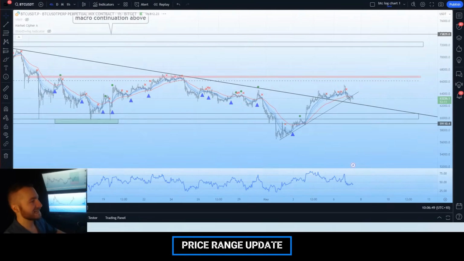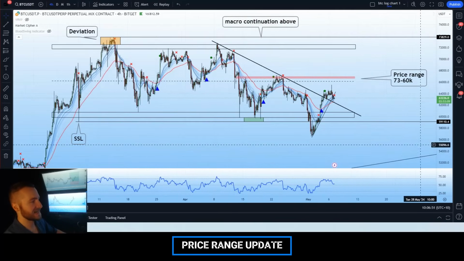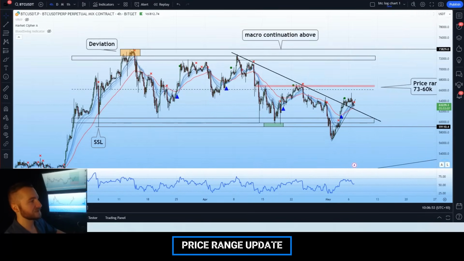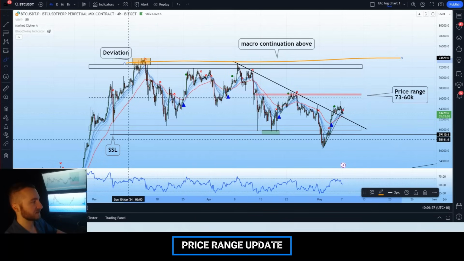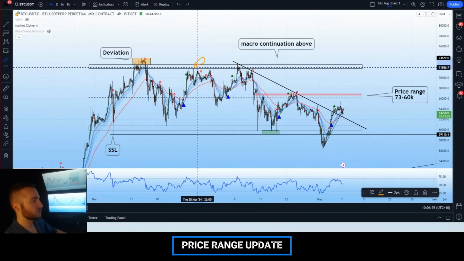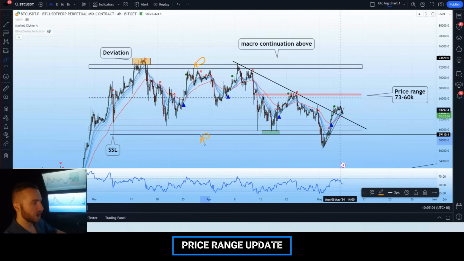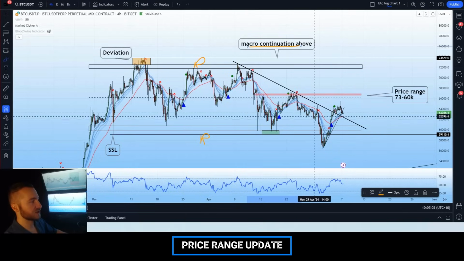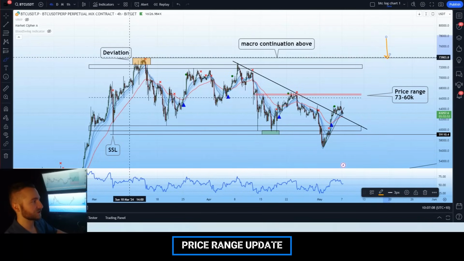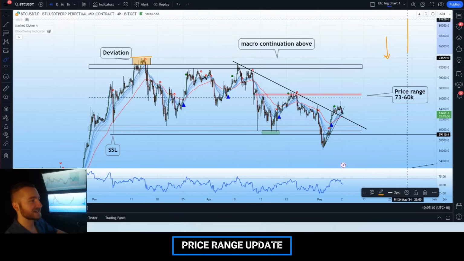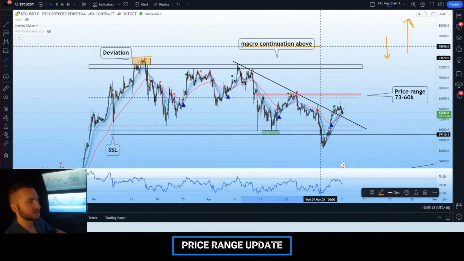So we're not going to get into too much detail today in terms of the high time frame. All we really need to know, guys, is Bitcoin is still very much in this high time frame consolidation. We have got our range high, we have got our range low. For our macro continuation upwards, we would like to see a break over 73.8. This is going to be the range high deviation. That would send Bitcoin back into price discovery, resulting in a macro continuation.